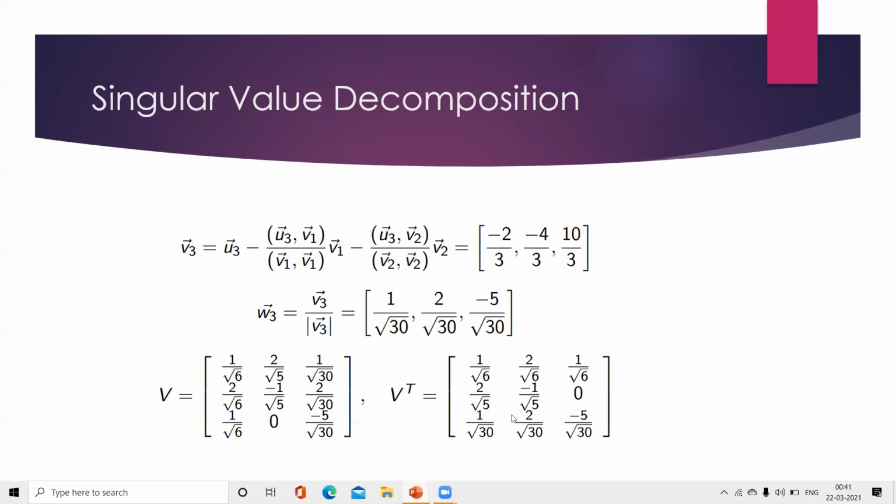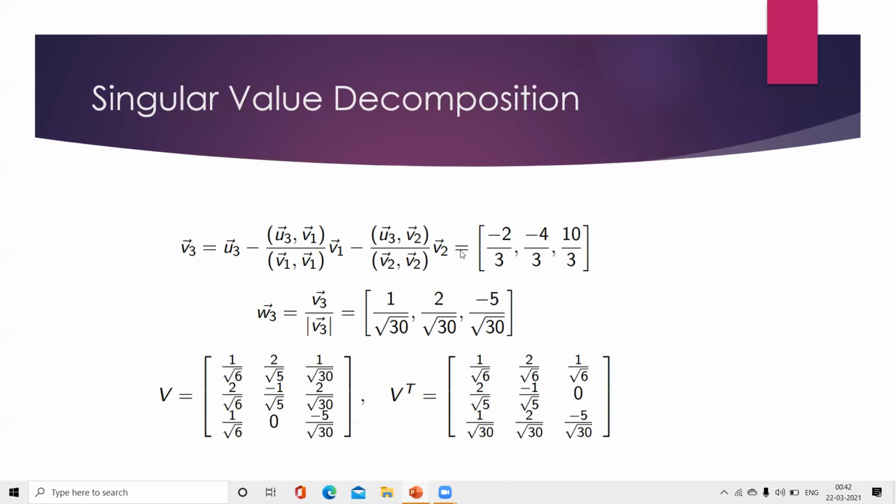Then we are equating the V3 vector, that equals U3 vector minus U3 dot V1 bar by V1 bar dot V1 bar into V1 bar, minus U3 vector dot V2 vector by V2 vector dot V2 vector into V2 vector.